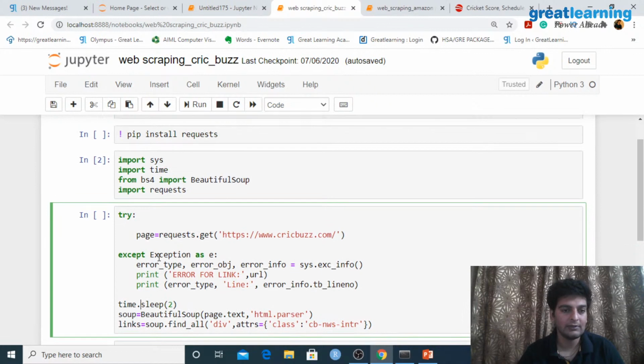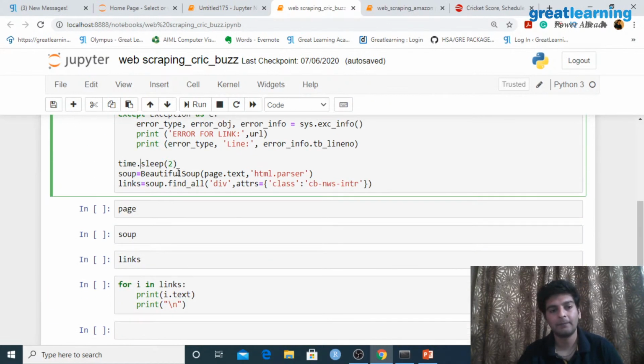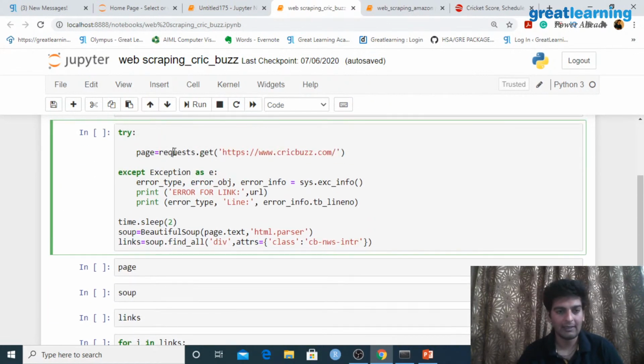Then here you see that I imported time. I've sent a request, and after this request is acknowledged, I am using a timer over here and I'm setting a sleep of 2 milliseconds. Now why is this required? This is required because whenever we are sending a request, you have to understand that we are continuously sending requests to a particular website.